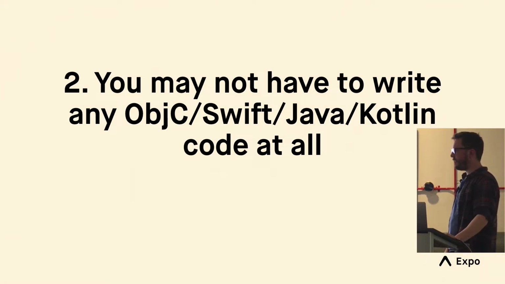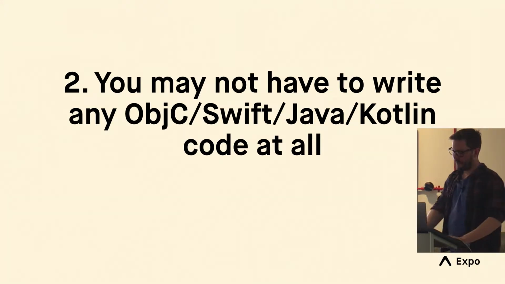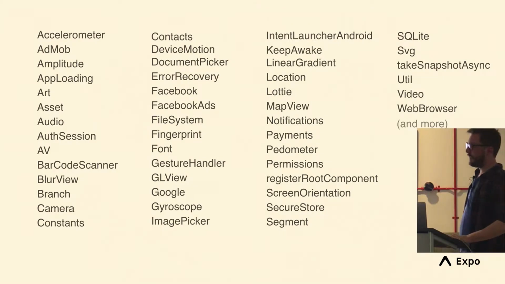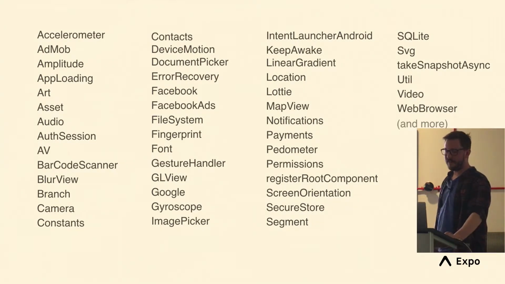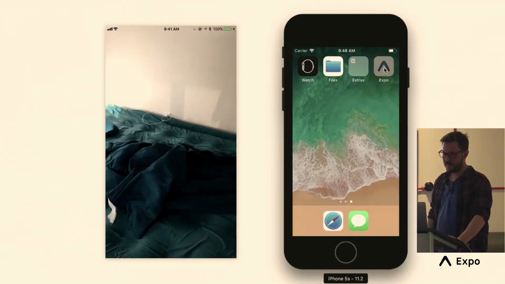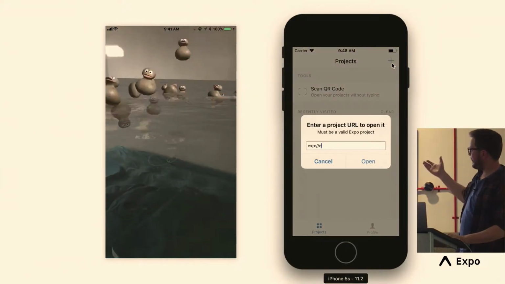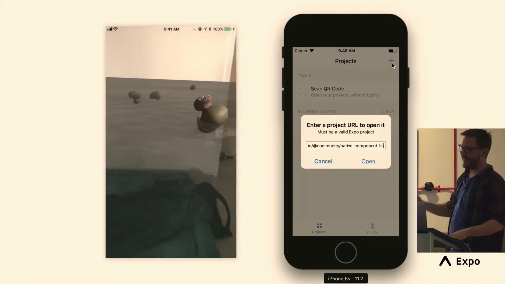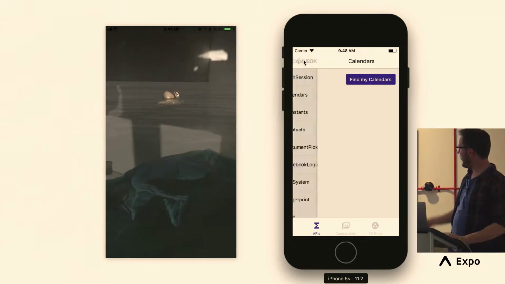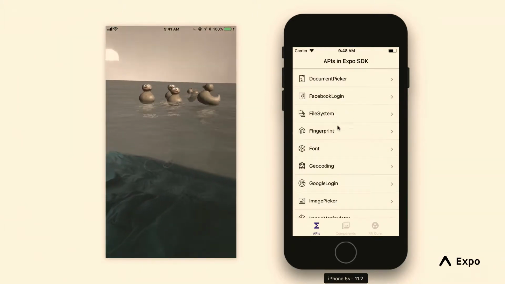There are a lot of good libraries out there. The ecosystem is definitely improving. If you use Snack, which I showed you before, or create React Native app, you have all of these things out of the box, in addition to everything that comes included in React Native. So there's a lot you can do without needing to learn about any native code whatsoever. Some fun things: you can use ARKit, not all the features, but some, like making ducks floating in water. There's an example app that shows some other stuff right there.